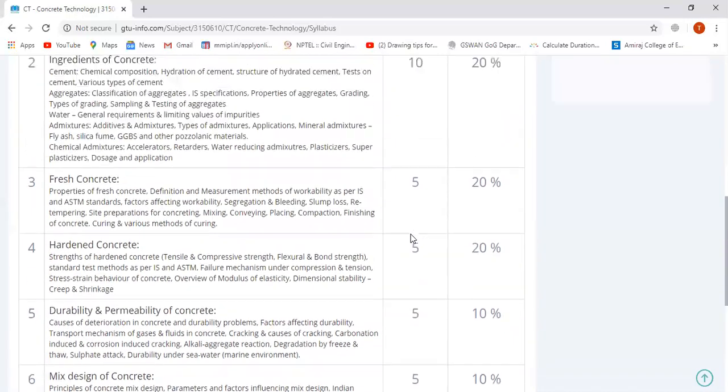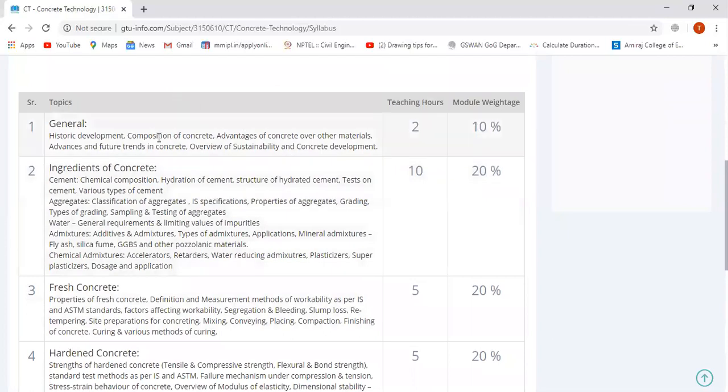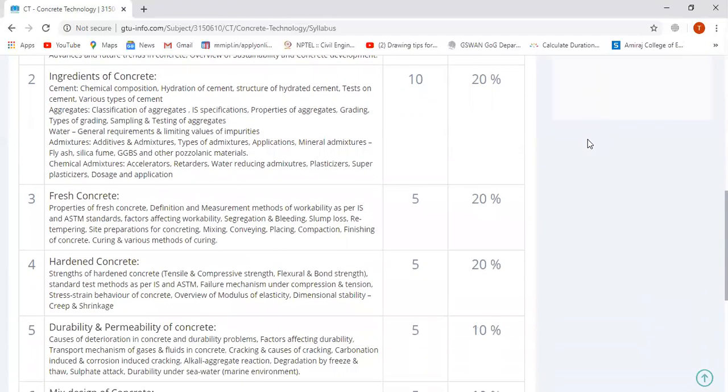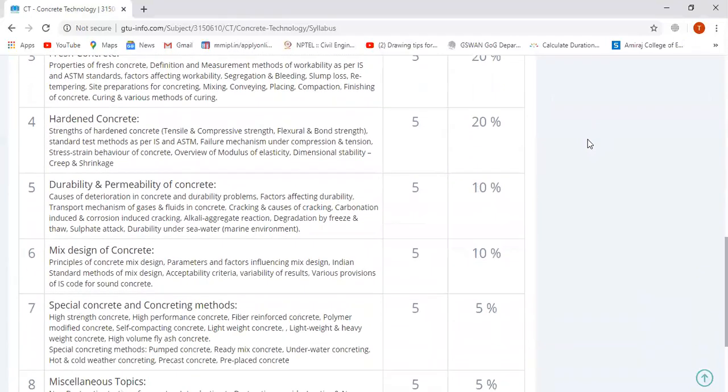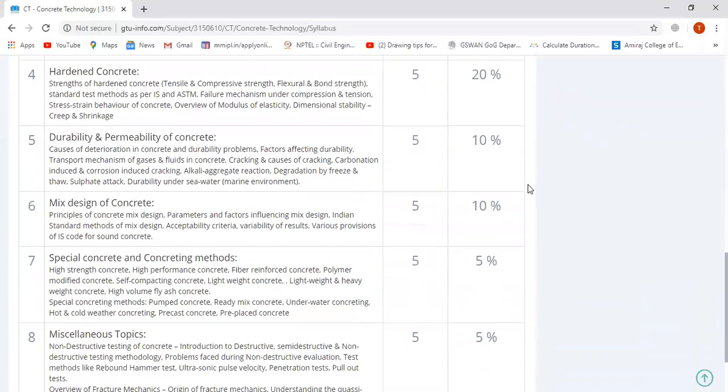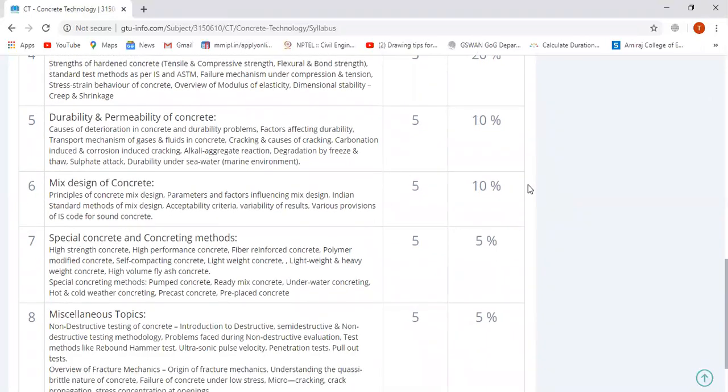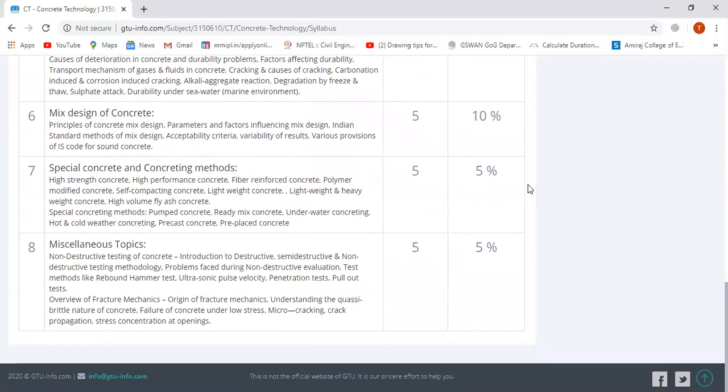And here are some chapter-wise percentages of modules. The first module is about 10%, the second module is about 20%, the third module for fresh concrete is about 20%, hardened concrete is about 20%, durability and permeability of concrete is about 10%, mix design is also about 10%, special concrete and concreting methods is about 5%, and the miscellaneous topics are about 5%.